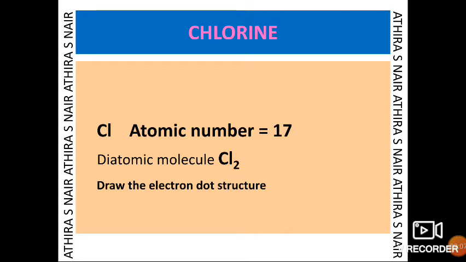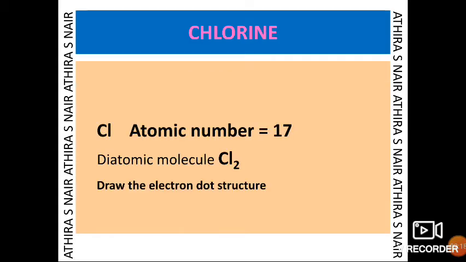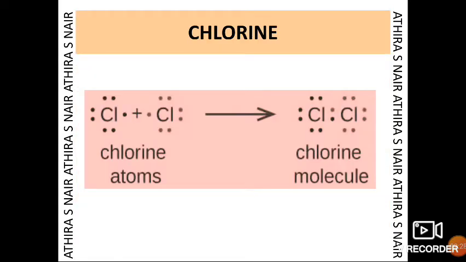Chlorine, Cl2, is a diatomic molecule. The atomic number of chlorine is 17. When we draw the electron dot structure of chlorine, the electronic distribution will be 2, 8, 7, and the outermost shell has 7 electrons. To attain noble gas configuration, it requires one more electron. Here you can see one shared pair of electrons. We can say there is a single bond between two chlorine atoms.